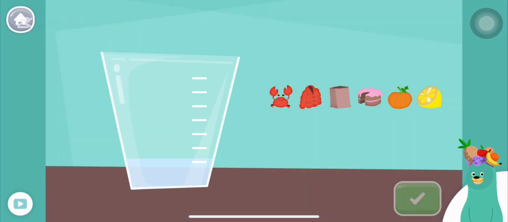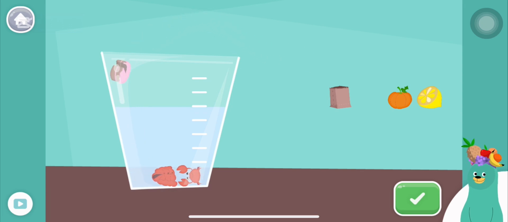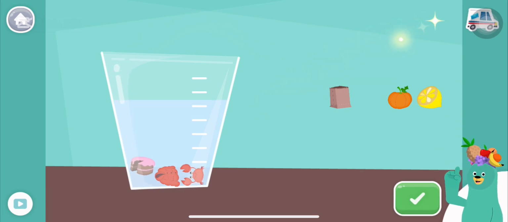Drag all the things that start with the K sound into the glass. Crab, coat, cake. Great! You put all the things that start with the K sound into the glass.